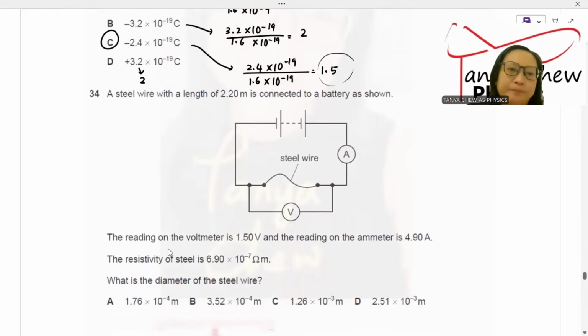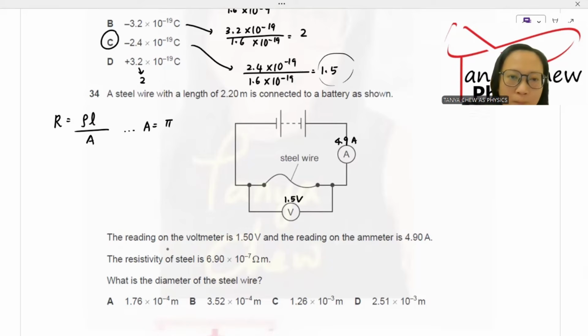Number 34. A steel wire with a length of 2.2 meter is connected to a battery as shown. The reading on the voltmeter is 1.5 volt and the reading on the ammeter is 4.9 ampere. The resistivity of the steel is 6.9 times 10 to the power negative 7 ohm meter. What is the diameter of the steel wire? You know resistance is equal to resistivity times length of the wire divided by cross-sectional area. But cross-sectional area is equal to pi d square over 4. You just replace it with that.